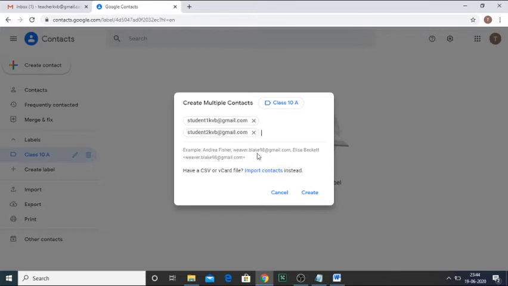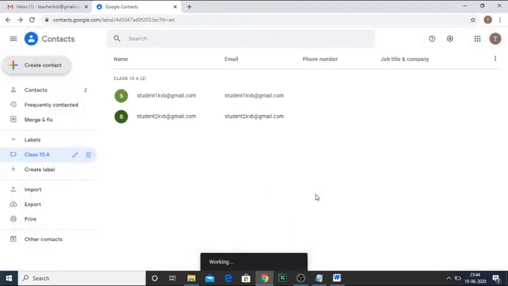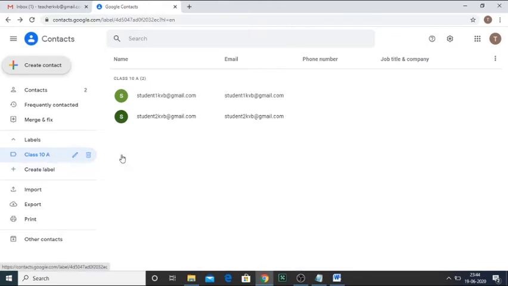and in this label also I will add the email ID of principal madam, vice principal sir, and for the primary section HM sir. Now I'll see that 2 contacts have been created under the label class 10A. Similarly, you can create different labels for different classes, and accordingly the list of students can be created.